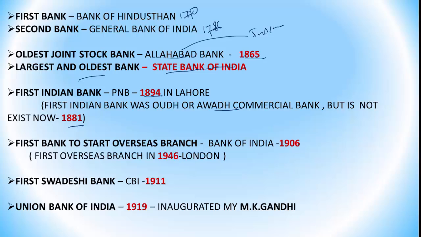The first bank to start overseas branches was Bank of India, established in 1906, with its overseas branch in London in 1946. The first Swadeshi bank was Central Bank of India, established in 1911. And Union Bank of India was established in 1919. Why is it important? Because it was inaugurated by Mahatma Gandhi. So this is the brief history of Indian banking.